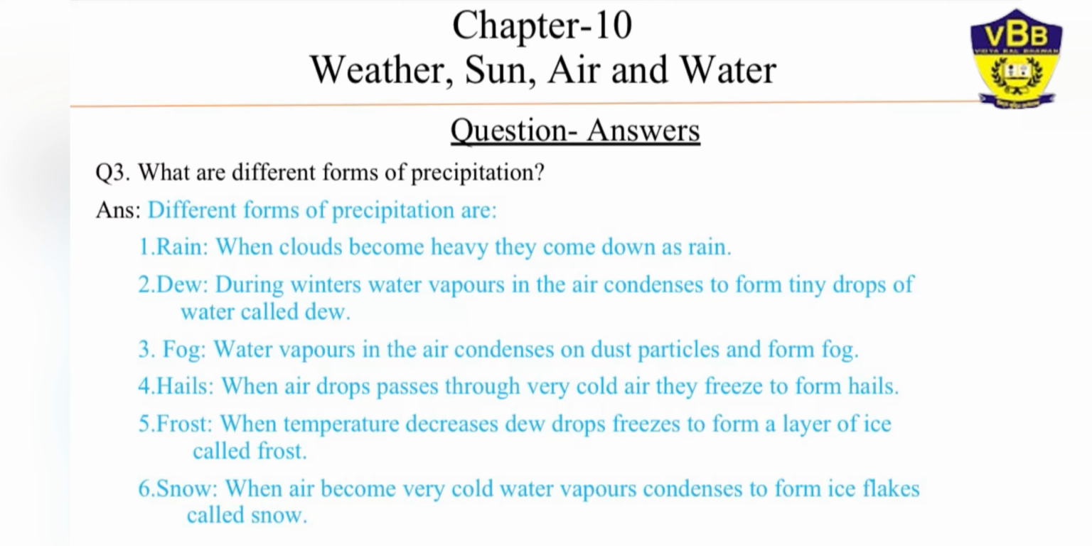Snow. When the air becomes very cold, water vapor condenses to form ice flakes. So these ice flakes come down in the form of snow. So these 6 are the main form of precipitation.